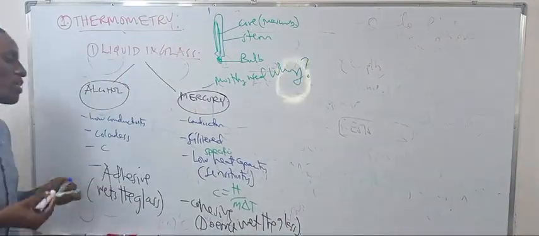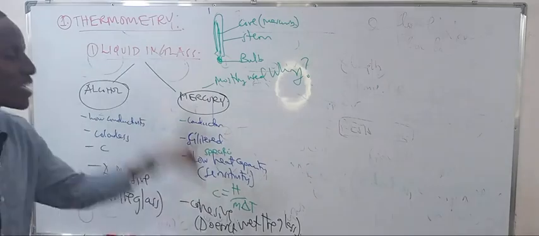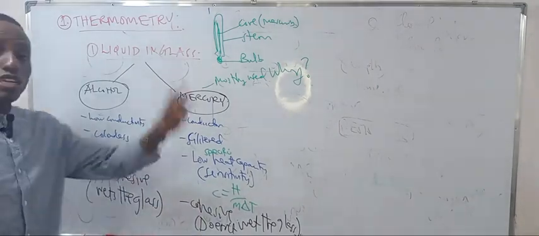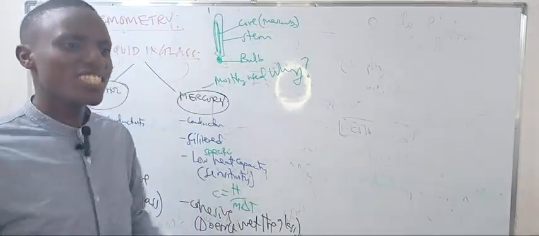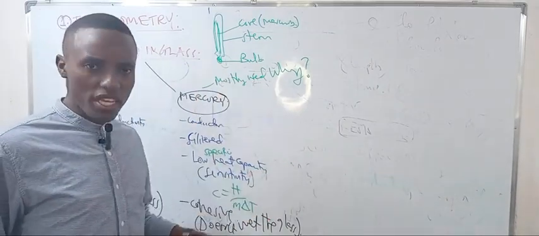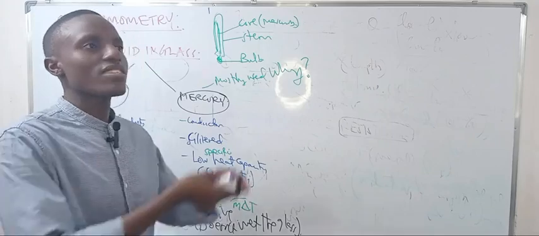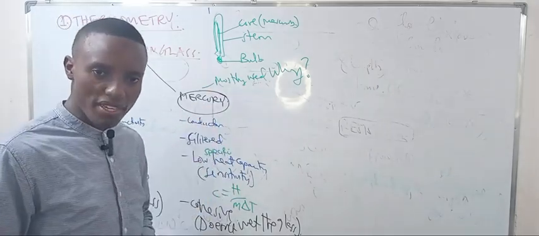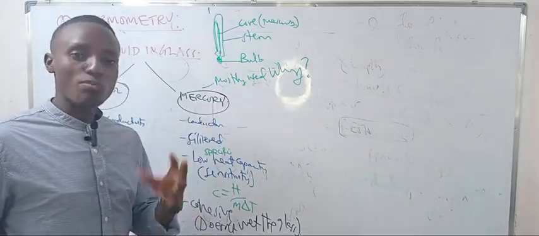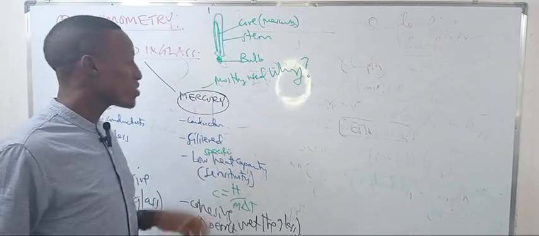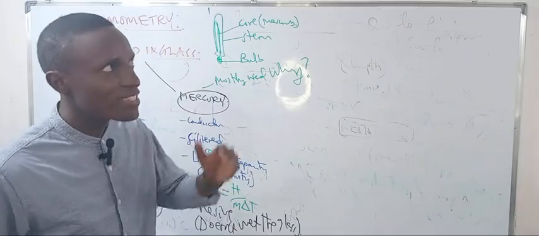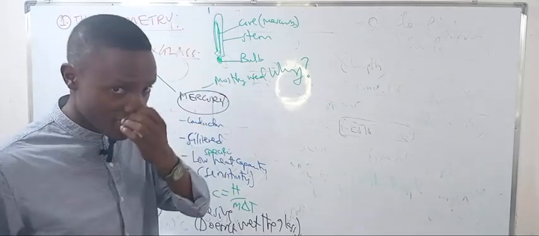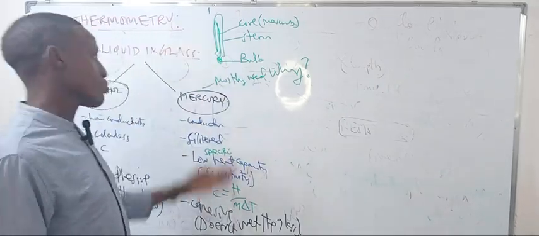Yeah, that's all about the cohesive. So why is mercury being preferred? It's a conductor. The second thing is, it doesn't wet the glass because it is more cohesive, so it just rises without resistance upward. The fourth thing is it's more sensitive. And also it's colored, so when it rises and its length increases, it's easily observed. That's why we prefer this.